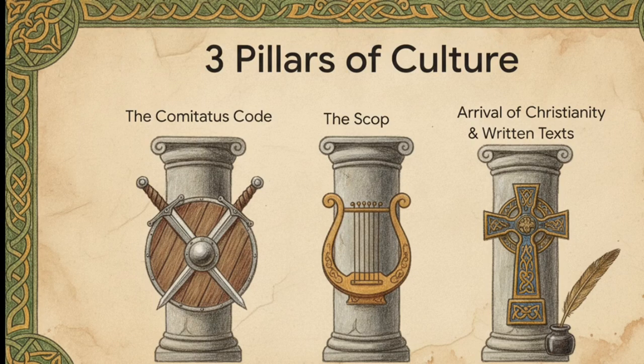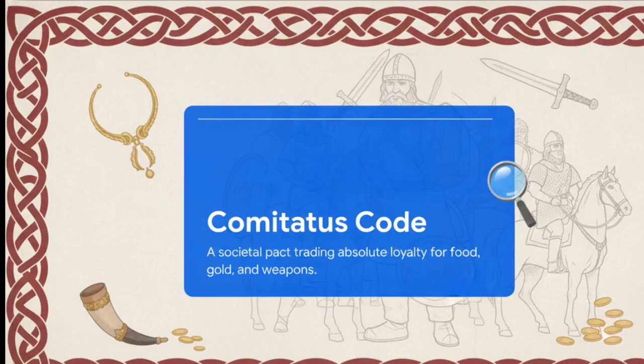First, you have the Comitatus code. Second, the scop, or oral poet. And third, the arrival of Christianity in 597 AD. This third pillar is absolutely massive, because when St. Augustine introduced Christianity to Britain, he didn't just bring religion. He brought monasteries and the Latin alphabet. That technology finally allowed monks to take generations of oral storytelling and, for the very first time, write it all down. Let's look a little closer at that first pillar.